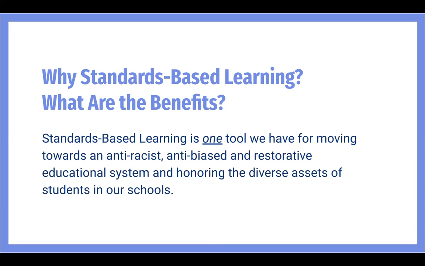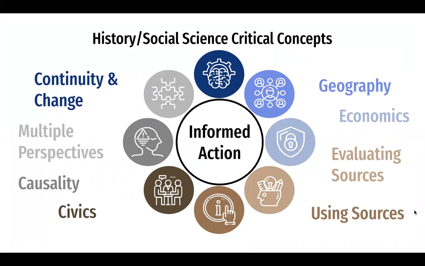San Diego Unified adopted critical concepts for ELA, math, and science in 2017. In 2020, all other content areas, including history, social science, created new critical concepts and proficiency scales. This slide lists the 9 critical concepts for history, social science. They are the same 9 for grades K through 12.